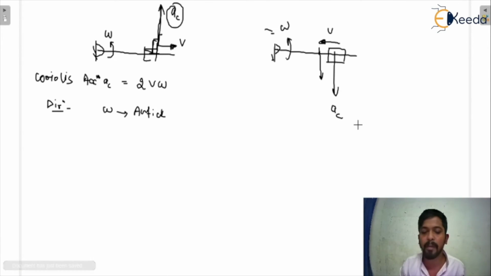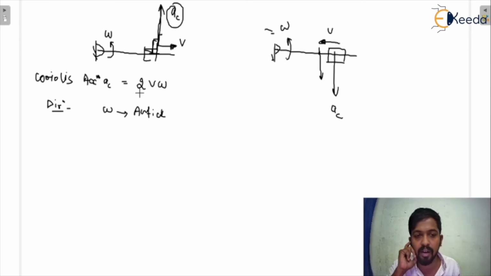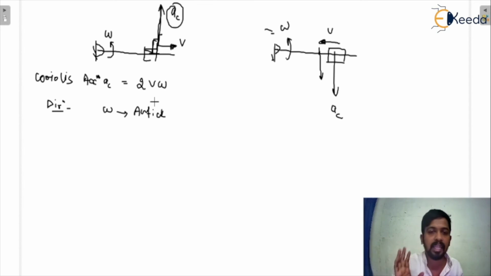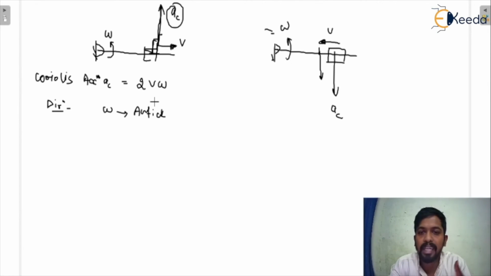So you just have to remember the procedure, step by step. A two-step procedure is there to find out the direction of the Coriolis acceleration. Otherwise, if you don't follow the procedure, you will get the wrong direction. If you want more examples, we will solve some questions on the Coriolis acceleration, where you can see how we can calculate the magnitude as well as the direction of the Coriolis acceleration.